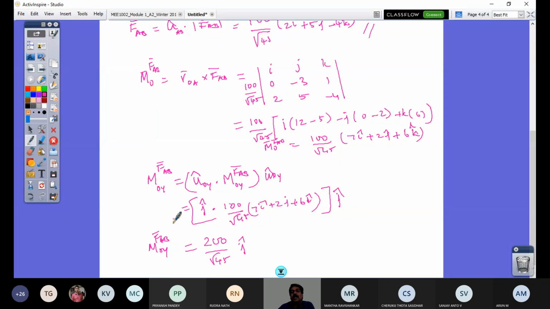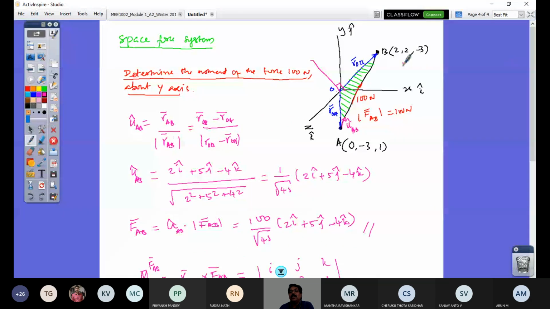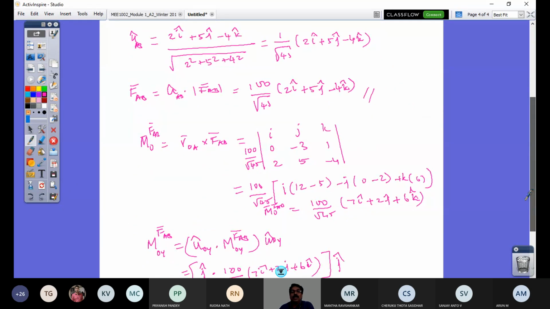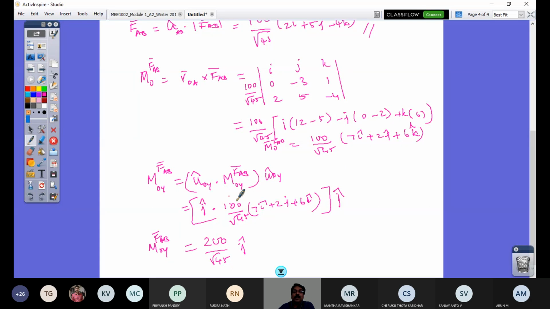I had given this deliberately about the y-axis because straight away the second one was about x-axis, the first one about z-axis, and I asked this third answer. But you can also have not necessarily an axis which is any one of these three axes. Like you have AB, you can have another line CD. About that line it is asked, you should take in place of this unit vector that line's unit vector. That's all, only the difference. So I hope that you followed this. And here we end the class, and I have taught you how to find the moment of a force about a line in space system.